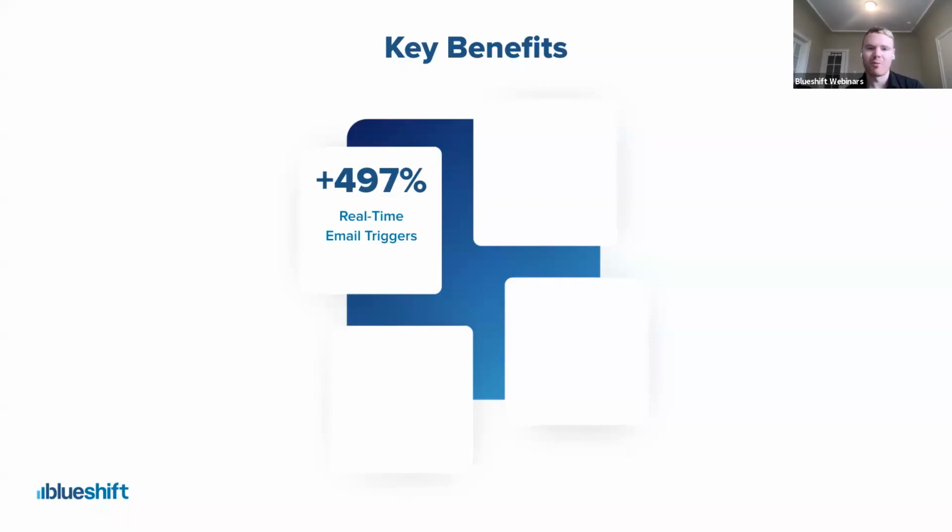So email triggers in response to a user's behavior are 497% more effective than batch and blast campaigns, with a 468% higher click-through rate and a 525% higher conversion rate. Push notifications that are triggered are 1,490% more effective than batch and blast campaigns, 279% higher click-through rate, and a 2,700% higher conversion rate.